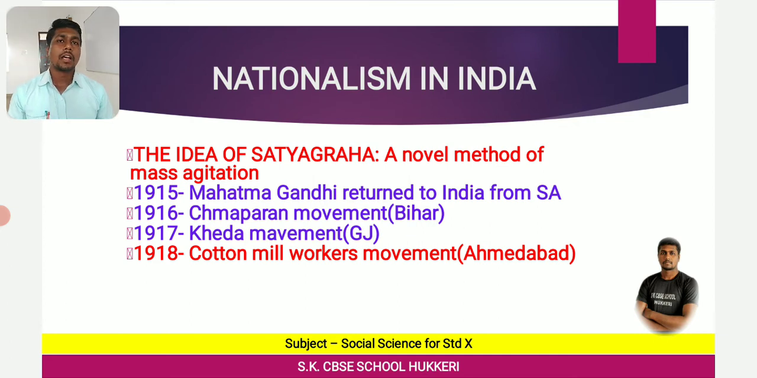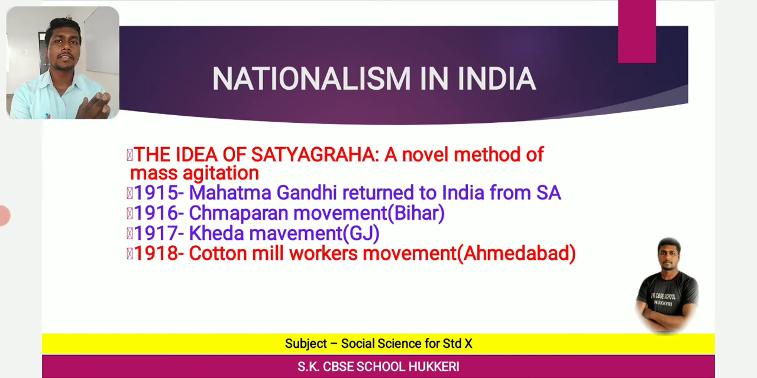After arriving in India, Gandhi organized various successful Satyagraha movements in various parts of India. First, in 1916, that was the Champaran Movement. By whom? By Mahatma Gandhi in Bihar.